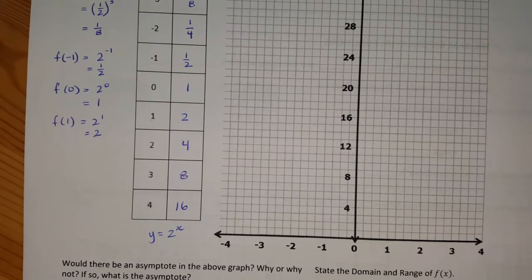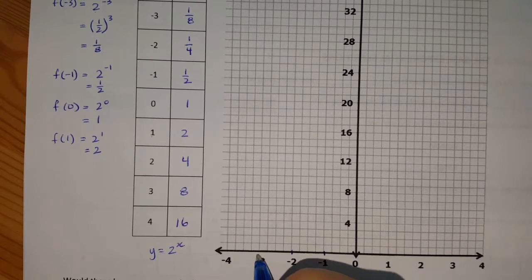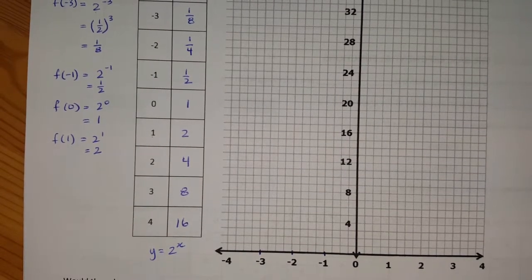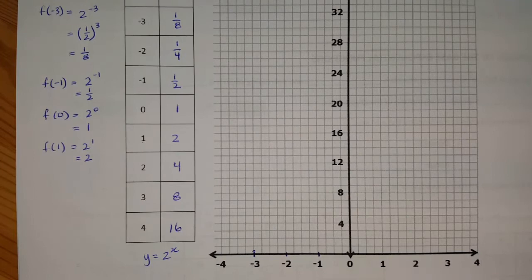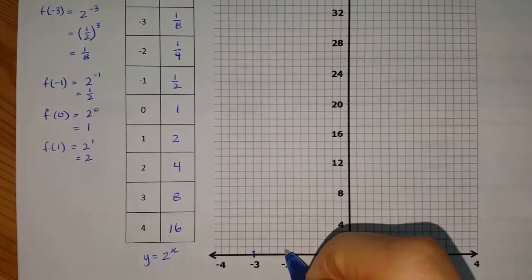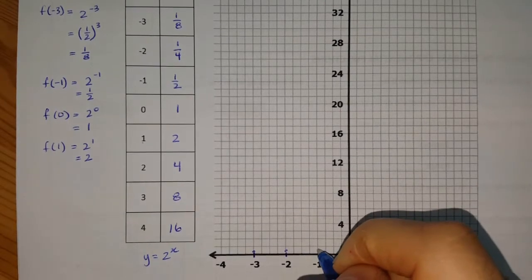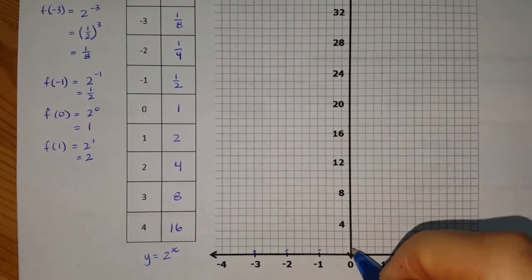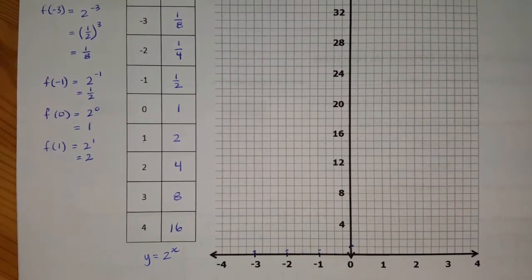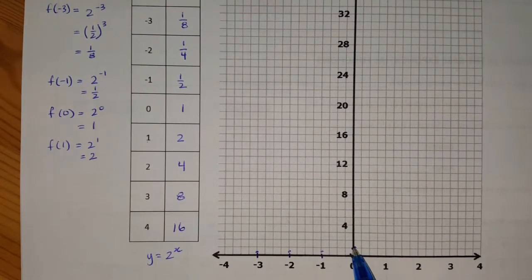I'm now going to plot these values on the graph that's given. So if this is -1, this is -2, and this is -3, we evaluated when x is equal to -3 that I get 1 over 8. That's quite small, so we'll put that right down there. When x was equal to -2, it was 1/4, again pretty small. When x is equal to -1, it was half, so that one's a little easier to draw. And when x was equal to 0, I got exactly 1, because anything raised to the exponent of 0 gives me 1. So my y-intercept there is going to be 1.